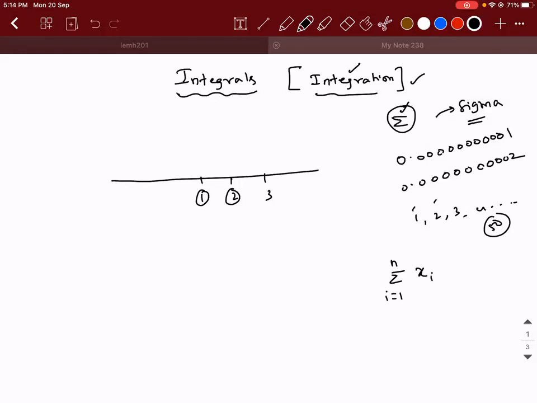What will your answer be? Infinite, sir. Almost infinite. You can't conclude. If you come up with some number, I will add 0.01 to it and say there is another number like this. It's almost infinite. You cannot find it manually, right? So if you need to add only the numbers 1 with 2, and you're not concerned about the numbers existing between them, then we go with the concept of sigma.